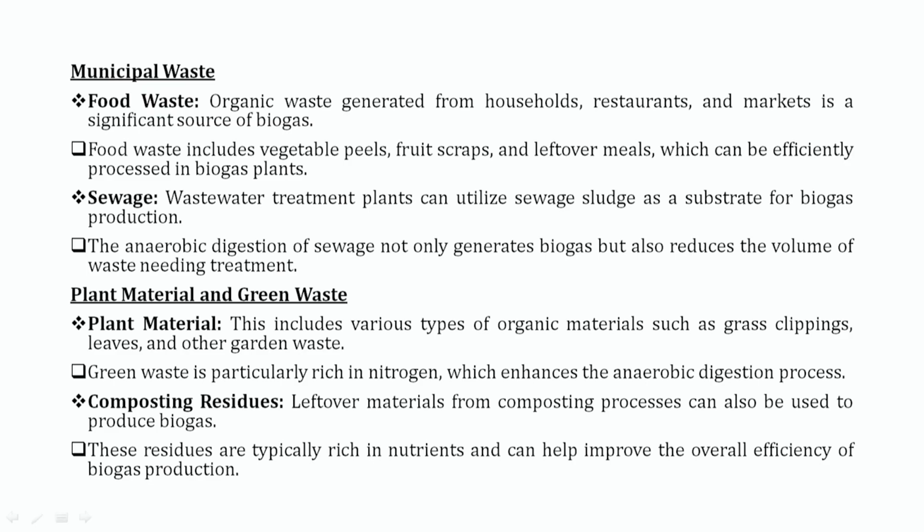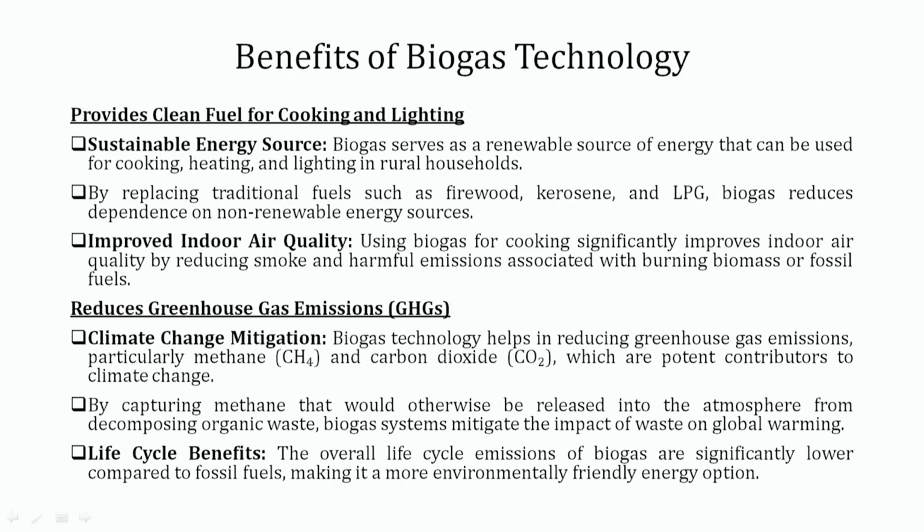Here we see, along with this, the plant material and green waste that include various types of organic materials such as grass, leaves and other garden waste. Green waste is particularly rich in nitrogen, which enhances anaerobic digestion. Ultimately, we are going to provide the conditions for anaerobic digestion, which promotes the methanogenic activity and the formation of methane. And the composting residues, the leftover material from the composting process, can also be used to produce biogas. These residues are typically rich in nutrients and can help improve the overall efficiency of biogas production.